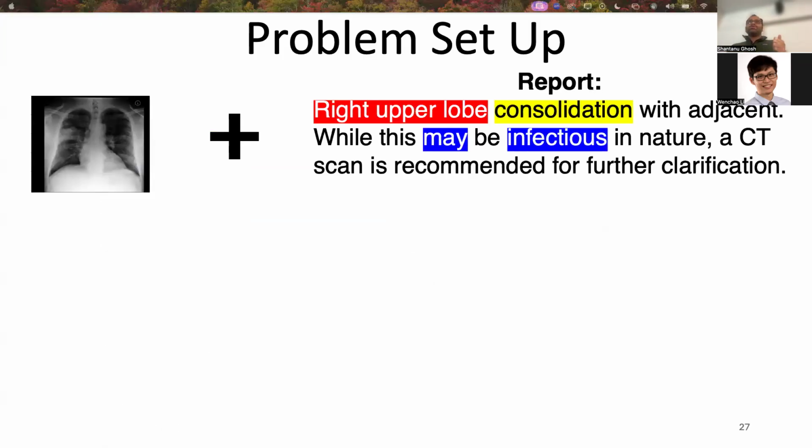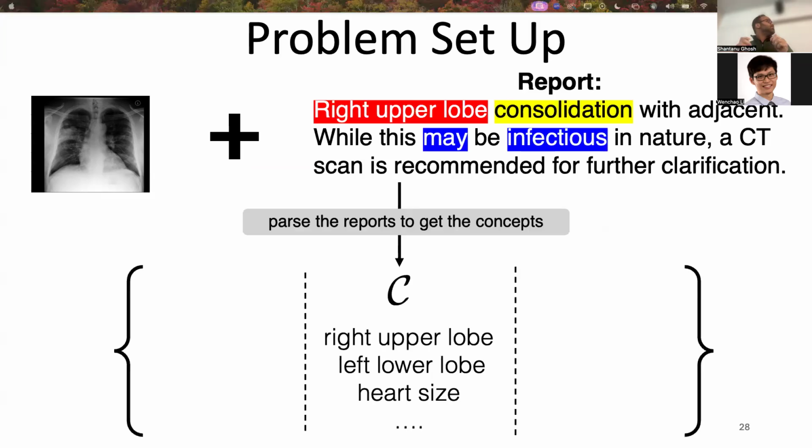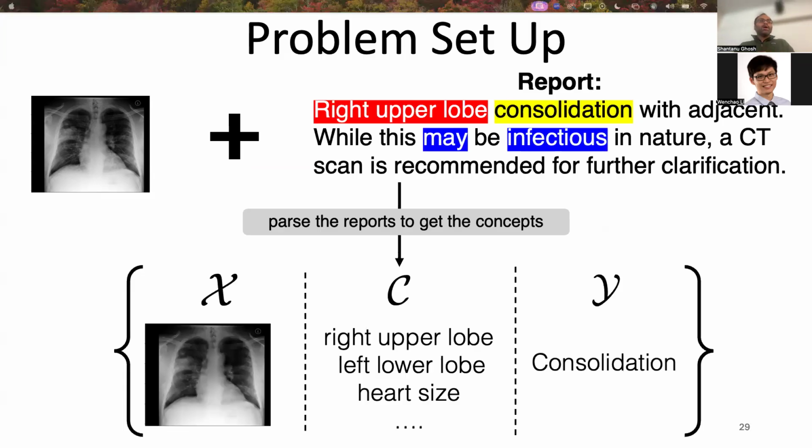For medical images, we are not given a predefined concept bank. Instead, we are given a radiology report. With the help of a parser named RadGraph, we first parse this radiology report and get the human interpretable concepts. And finally, this is the triplet that we get: X as the image, C as the concepts, and Y as the label.